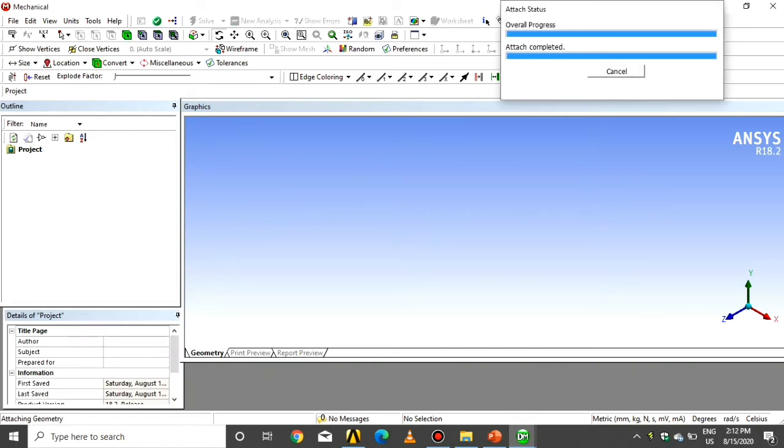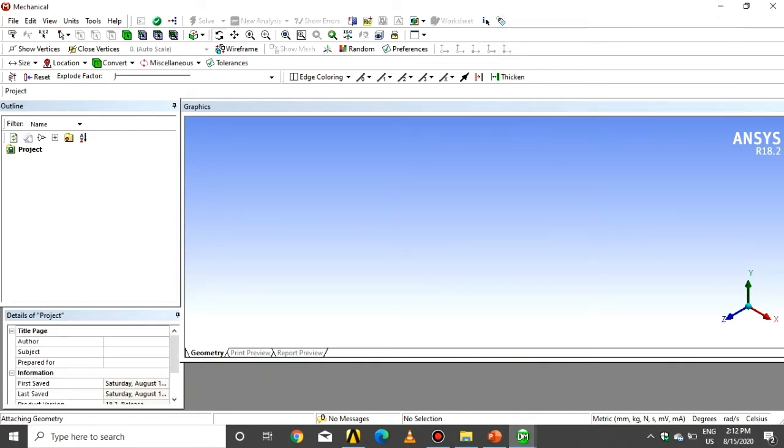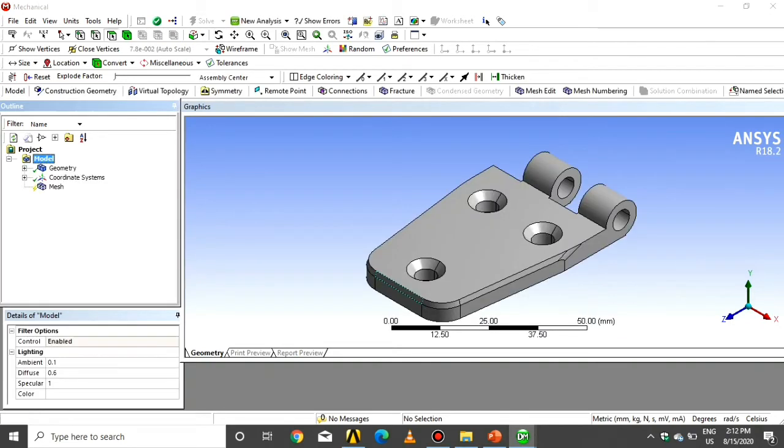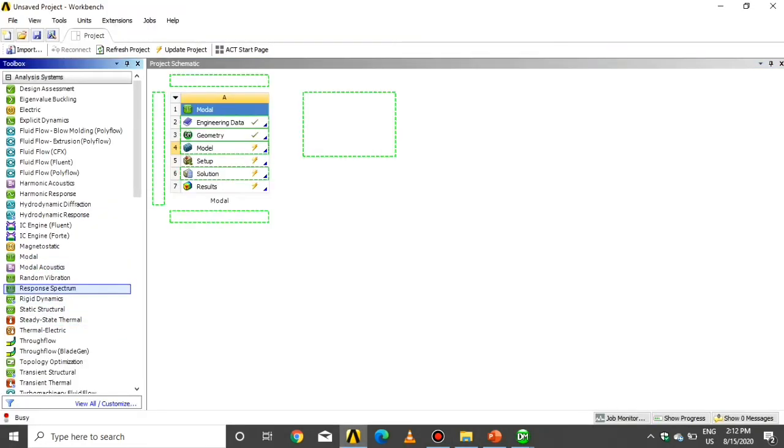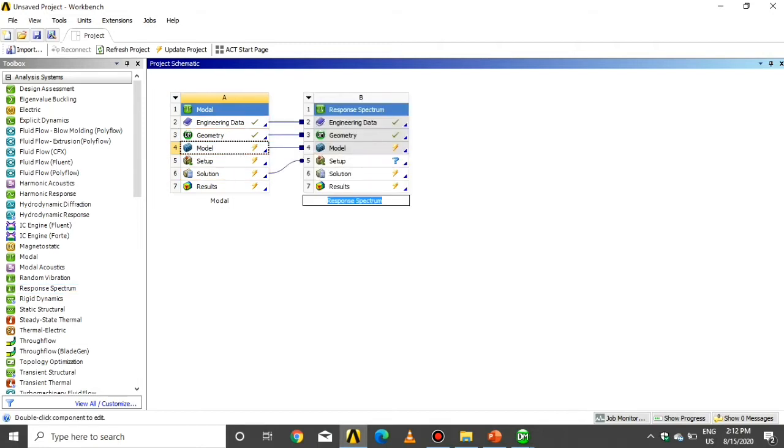So wait some time for the tab to open. Click on response spectrum analysis, click on geometry, engineering data and the solution, and combine with the response spectrum analysis.